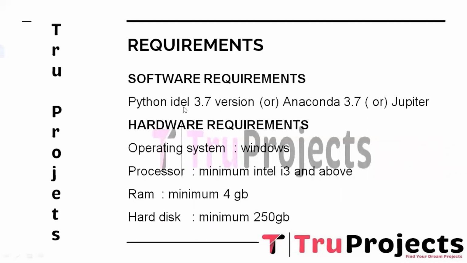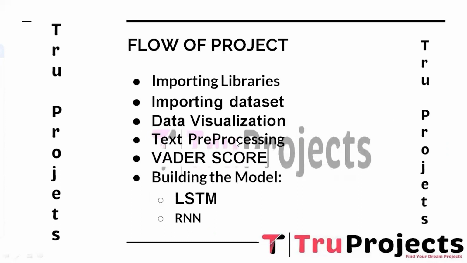Software requirements: Python IDLE version 3.7, or Anaconda version 3.7, or Jupyter Notebook. And the hardware requirements are: operating system Windows, processor minimum Intel i3 and above, RAM minimum 4 GB, hard disk minimum 250 GB. And to know about the flow of the project, these are the steps we need to discuss.